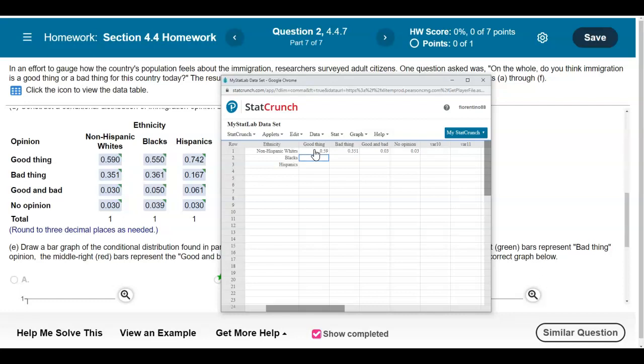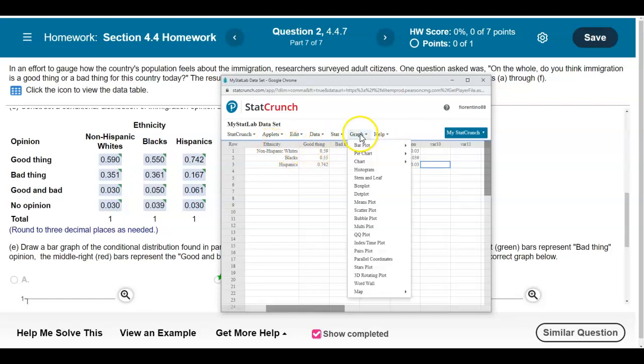And then for the next column, for the good thing, we have 0.550, 0.361, 0.050, and 0.039. And then the last one, 0.742, 0.167, 0.061, 0.030.